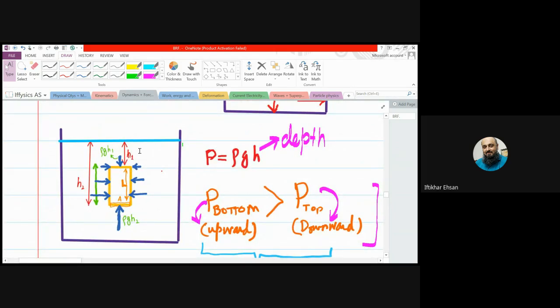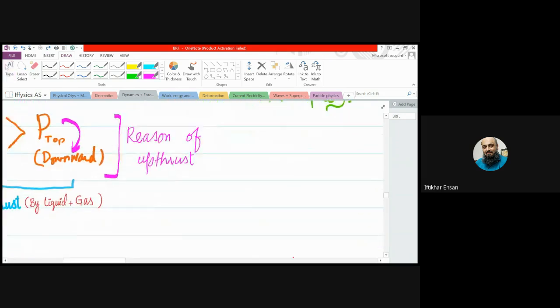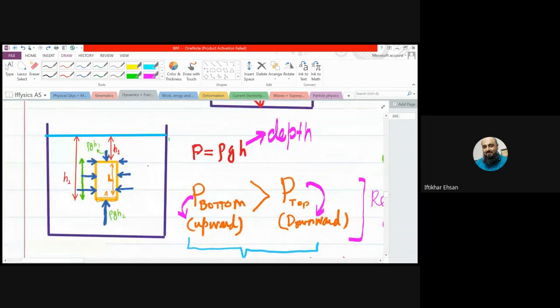Okay. So let us consider we are having an object. Its top. Can you see this? All the pressures coming from the right side will be balanced by the pressures coming from the left side. So pressures from the left and right sides will cancel each other, and we will be left with pressure at the top and bottom.